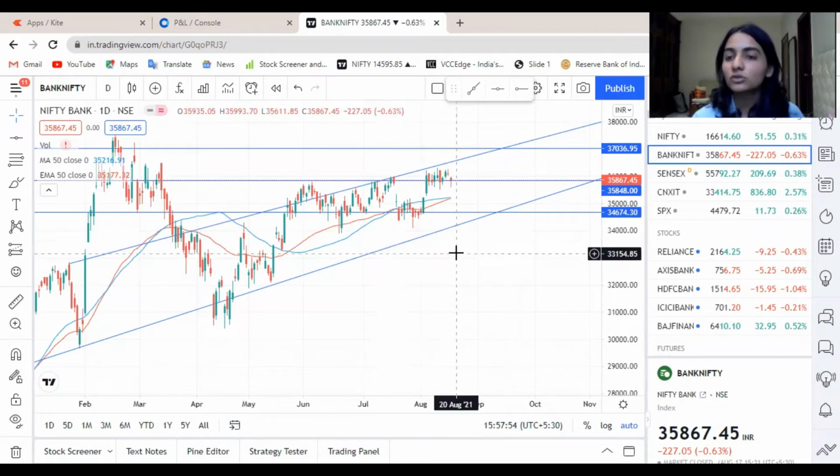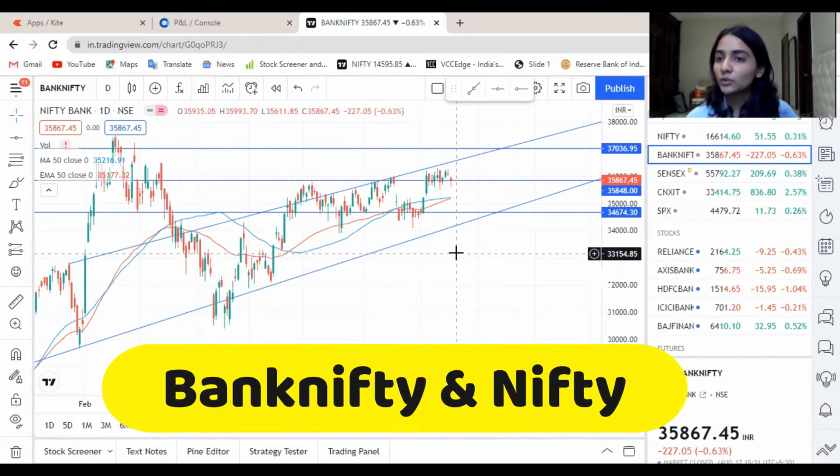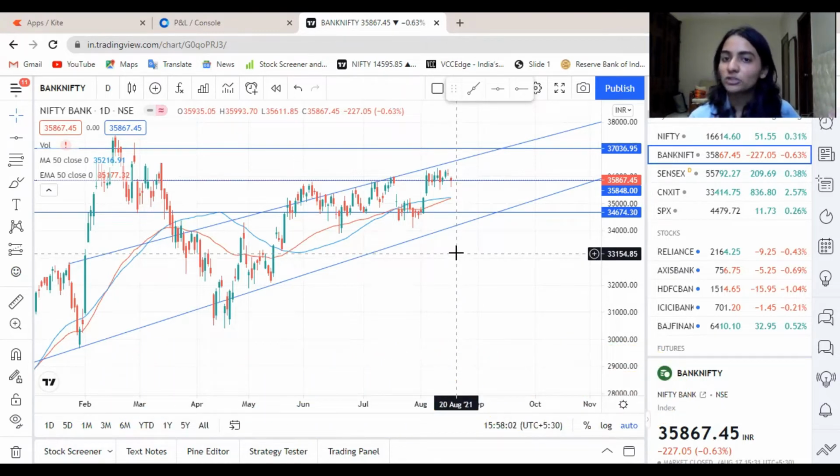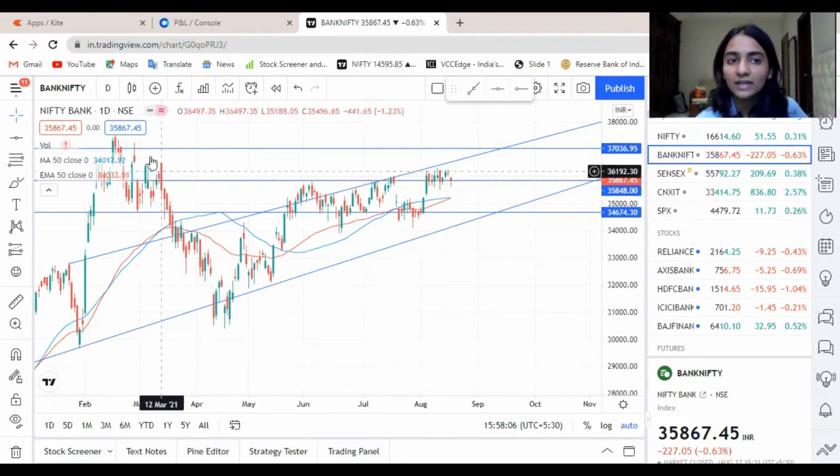The majority of my trades are on Bank Nifty and Nifty. These are the two indexes that you can trade on. And I sometimes like to pivot on stock options as well. So this is the chart for Bank Nifty, which is set on daily.